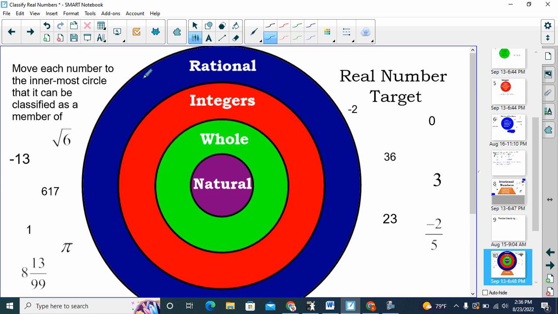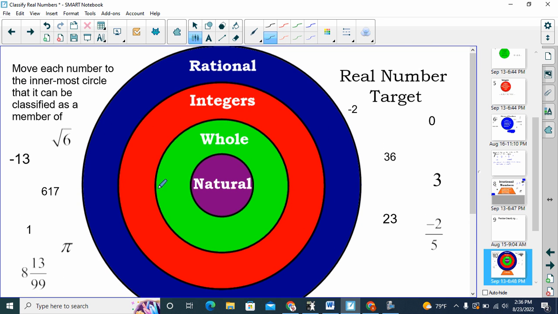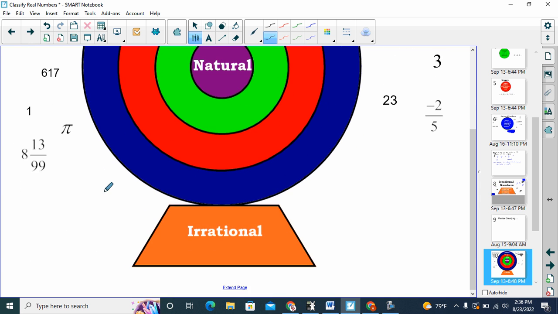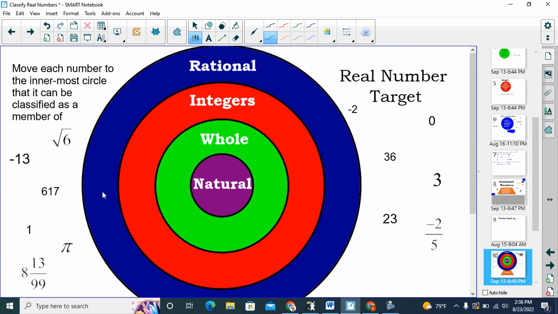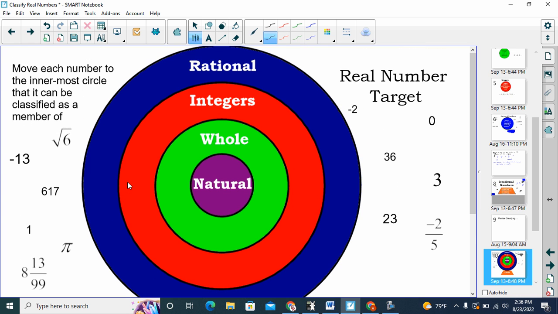So the next thing we are going to do is take each of these numbers and move them to the innermost circle that they can be classified as a member of. So for every single number, the first thing we're going to do is decide if that number is a rational number or if it is an irrational number.